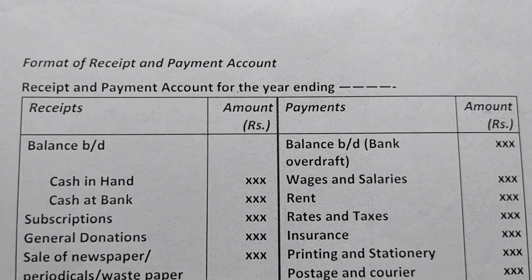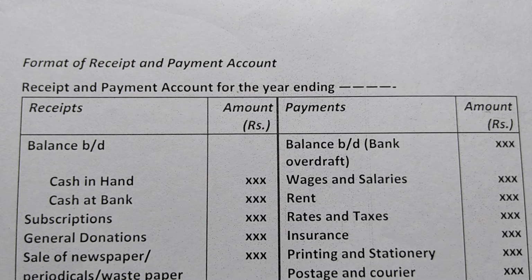In the same way, all the payments, whether of the previous year or next year, capital or revenue in nature, will be recorded. Outstanding expenses, accrued income and depreciation, which are non-cash items, will not be recorded in the receipt and payment account.